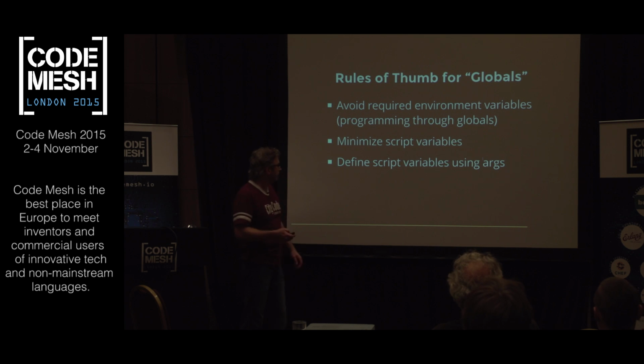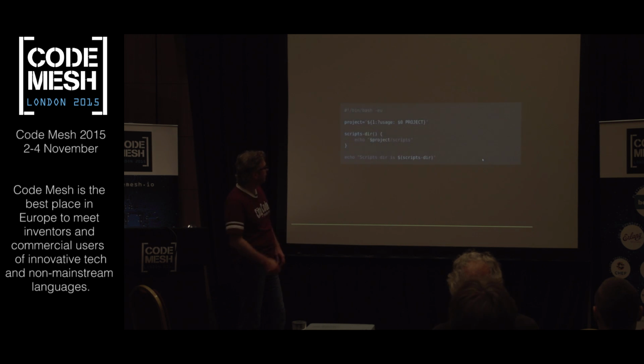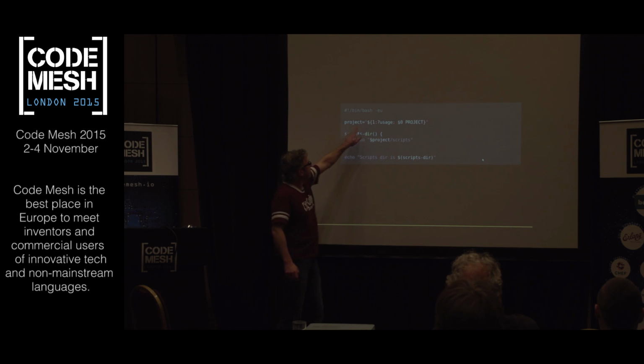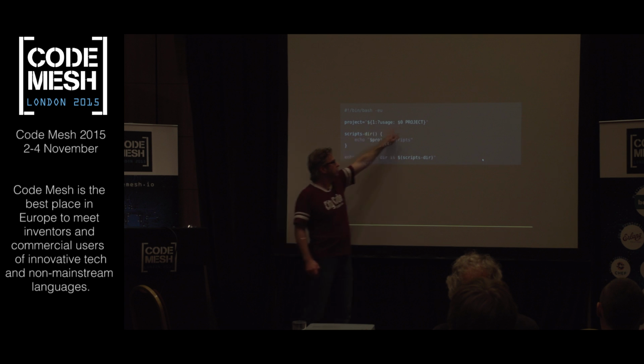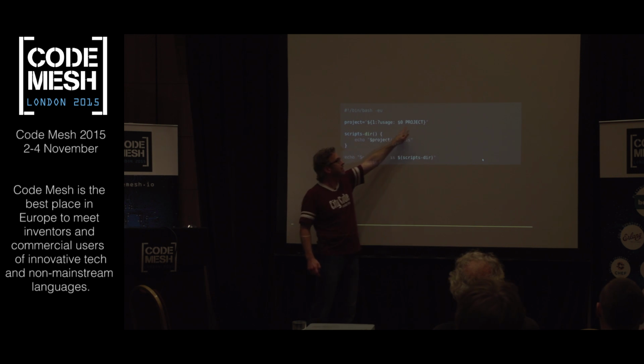And then what I do is define scripts that are effectively used as variables. And I'll show you an example here. So define script variables using args. So here we go. Sorry, this is what I mean. Use functions to compute derived variables. Here's an example. This is setting a variable using the argument here. And this is a very odd notation to say it's required, so fail if it isn't started, and use this as sort of a message to the user.